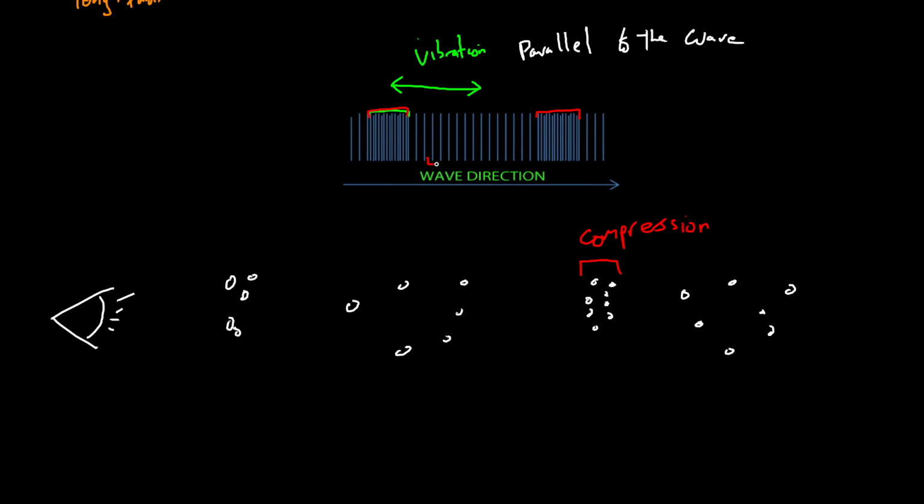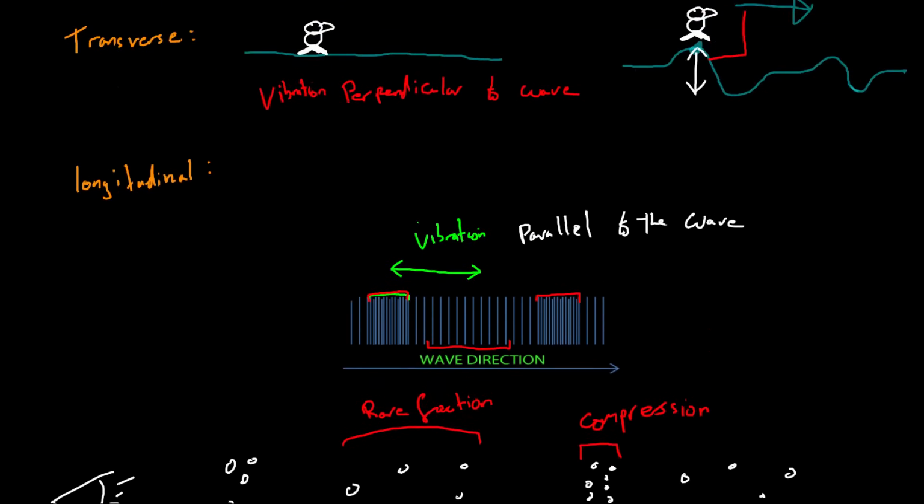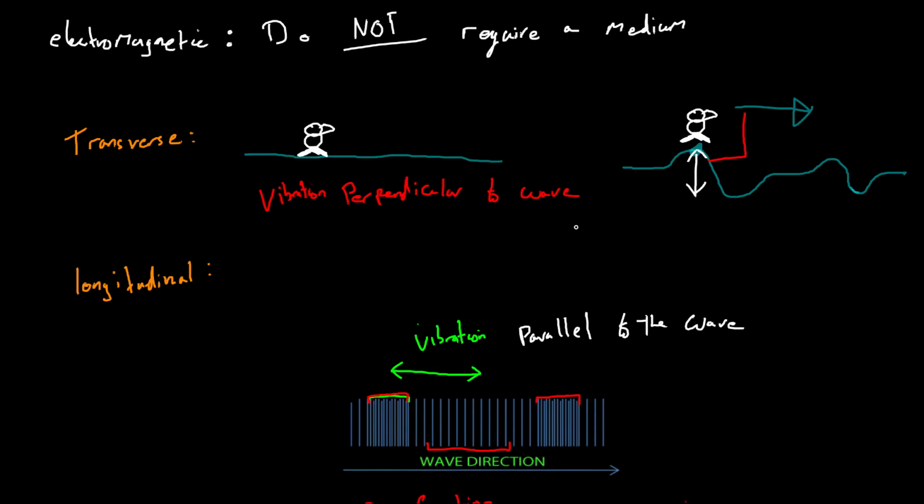Now when things are far apart, as we can see here, and here, this is known as a rarefaction. Strange word. Rare as in R-A-R-E, rarefaction. And this is where everything is far apart. Okay, so there's more terminology that we're going to go on to in the next video, but I wanted to make sure that you know what these terms are straight away.